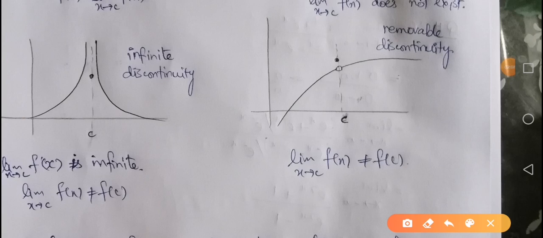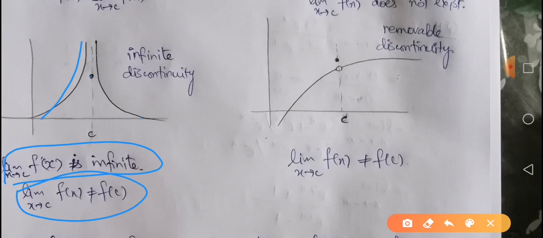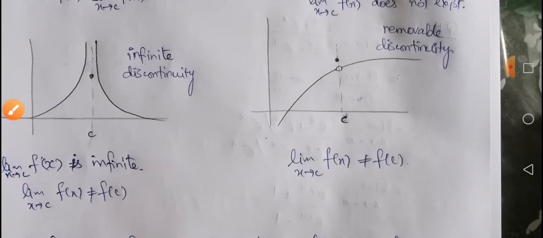You can see that the two-sided limit exists in this case, but it is an infinite limit and it can never be equal to the functional value, because the functional value can never be infinite. It is always a finite number. In this case the two-sided limit exists but it is infinite. You can also check out the graph. So this one is infinite discontinuity.